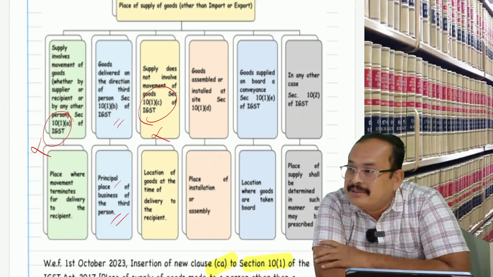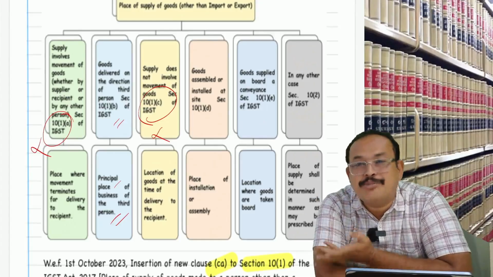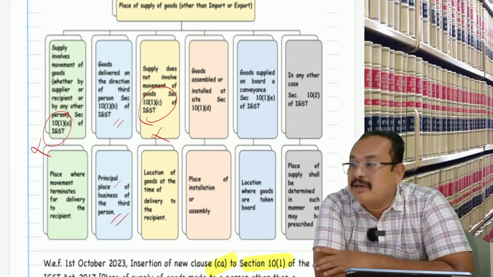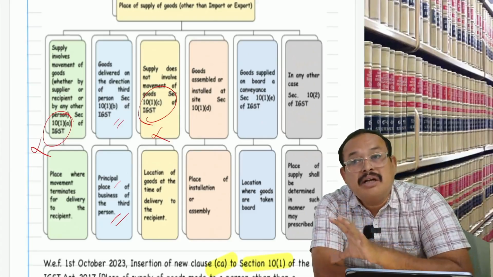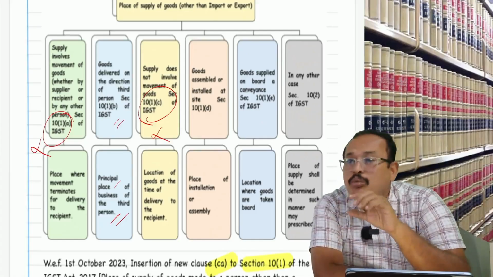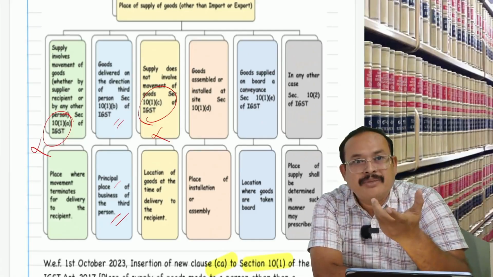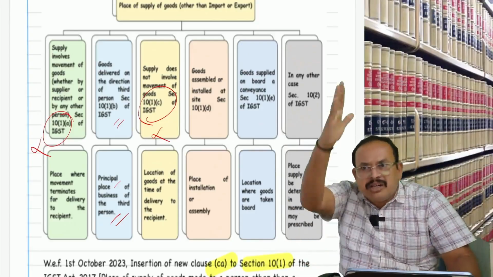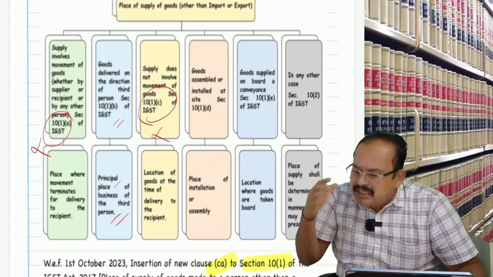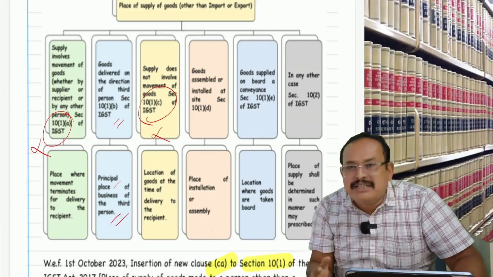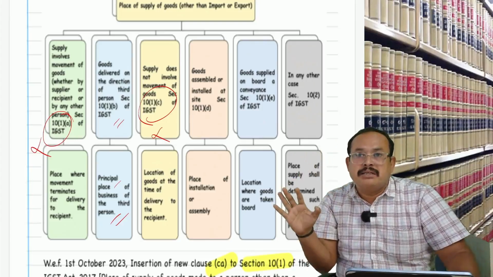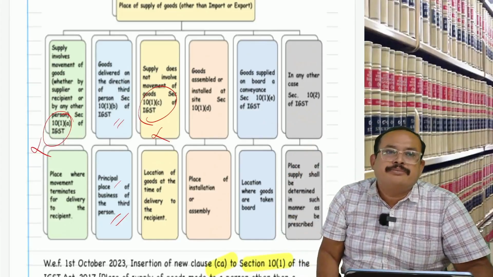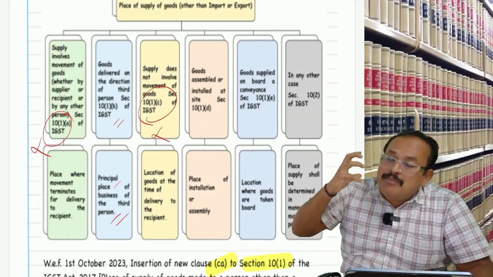Now you got clarity, Rajan? For the May 25 examination, got clarity? As simple as this. This provision is applicable for the May 25 exam onwards. So in indirect taxes, all amendments are very much pro to the examination. A minimum of 30 to 40 marks from amendments will come in the exam. Take it for granted. Not only I said it, a past president of the CA Institute said long back that indirect tax laws are considered. We are going behind the amendments from the examination point of view. We will focus more on amendments only.